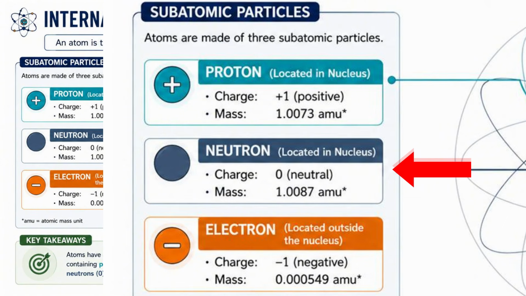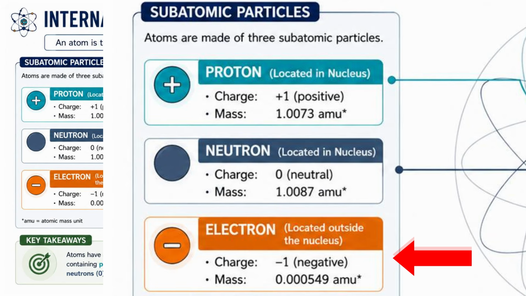So its mass is approximately 1.0087 AMU, which is almost the same as the mass of a proton. Although neutrons have no electrical charge, they play a very important role. They help stabilize the nucleus and contribute to the total mass of the atom. Finally, we have the electron. Unlike protons and neutrons, electrons are not found inside the nucleus. So instead, they move around the nucleus in regions called electron clouds or energy levels.